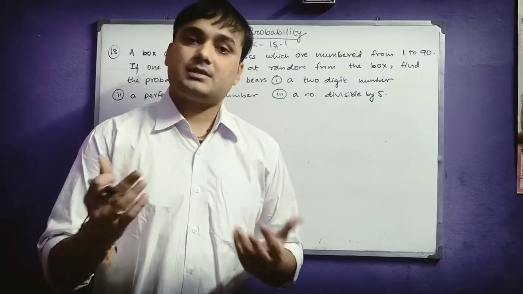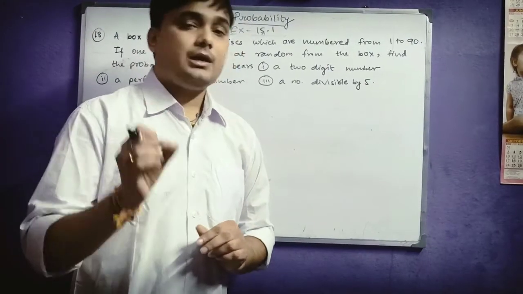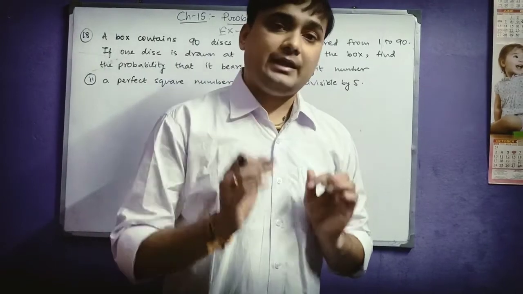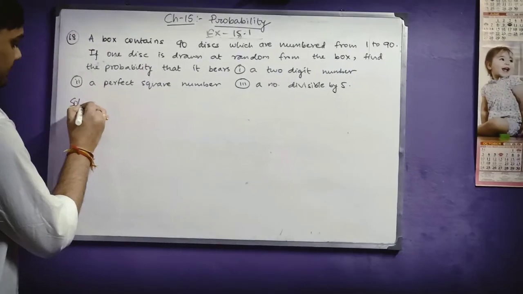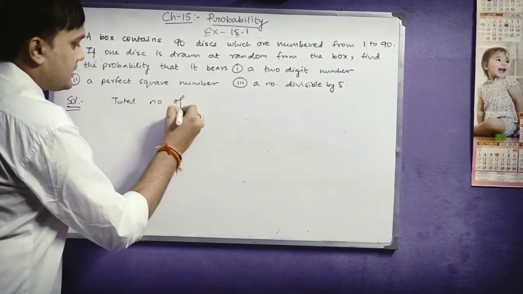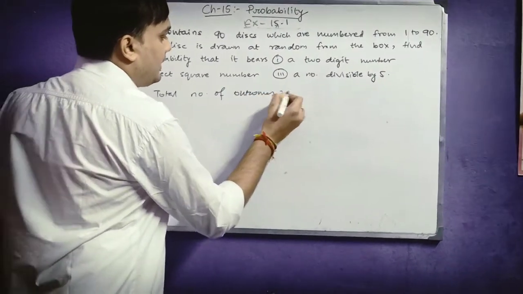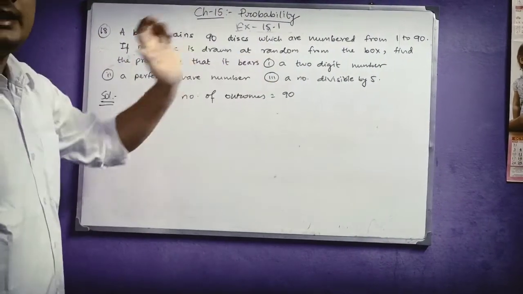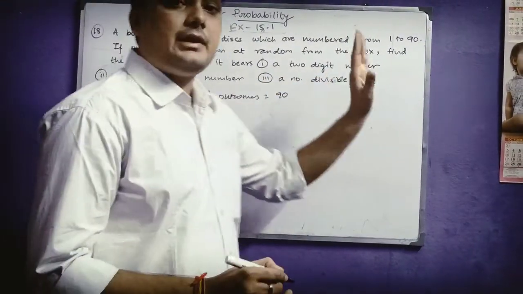Total number of outcomes is 90, because in a box there are total 90 discs, and in each disc a number is written which is from 1 to 90. Okay, so there are total 90 discs in the box. So total number of outcomes, let us write that. This is very important, total number of outcomes. Otherwise we will not be able to find the probability. Total number of outcomes is equal to 90. So out of these 90 discs, the first question is, what is the probability of getting a 2-digit number?